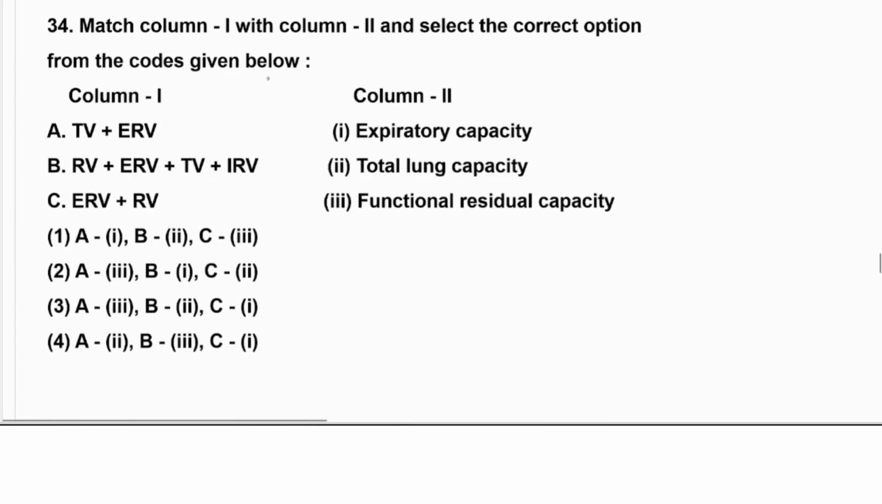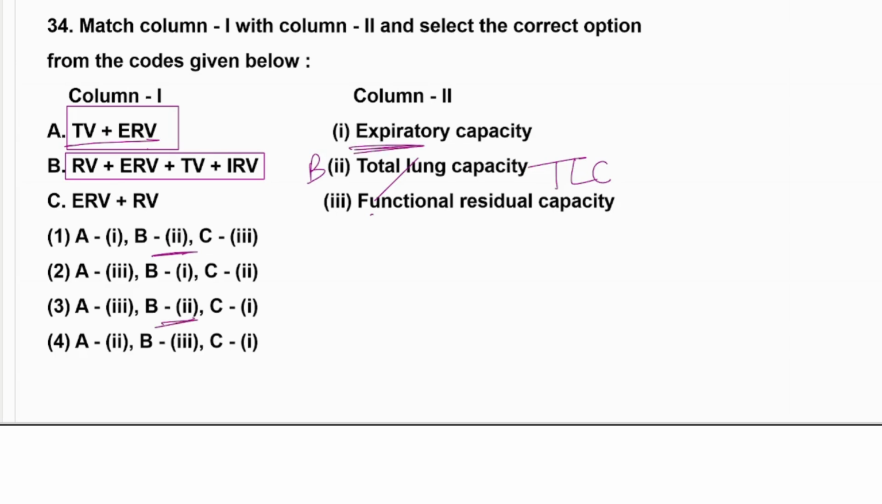The next is matching. You can do it by learning the complete names. B will be matching with the third one, the total lung capacity. It is TLC, that is B. B2 is given here, and A is TV, ERV. TV and ERV, it is actually the expiratory reserve volume. That is correct matching. So A1 and B2. So we'll go with option number first.